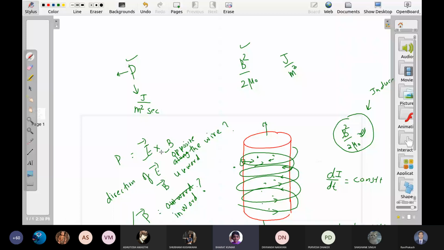It should be time varying, sir, because B is time varying. What about E? E is independent of time because di by dt is constant. Okay, so P is a function of time. Right, sir.